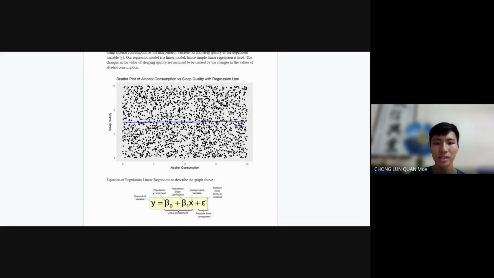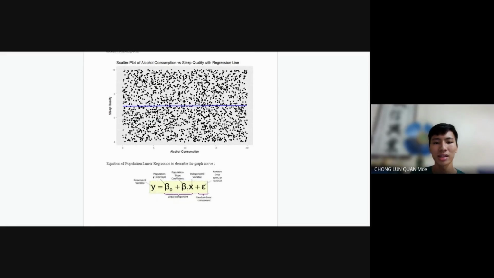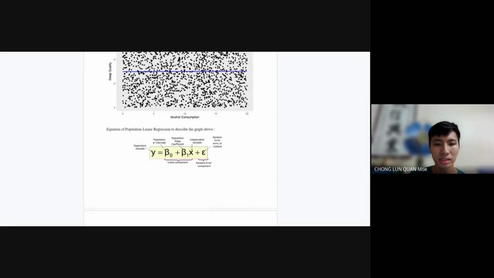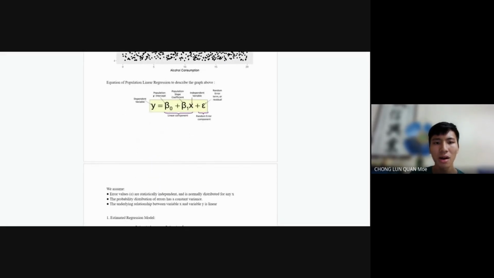Here is the scatter plot of alcohol consumption versus sleep quality. And here is the straight line. The relationship is linearly dependent. And here is the equation for the population linear regression.